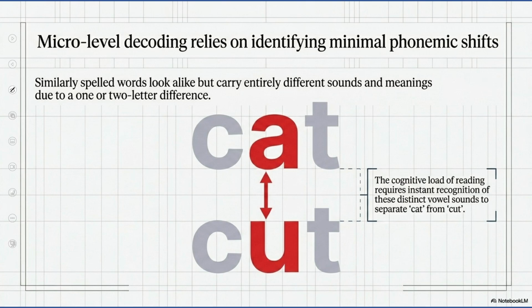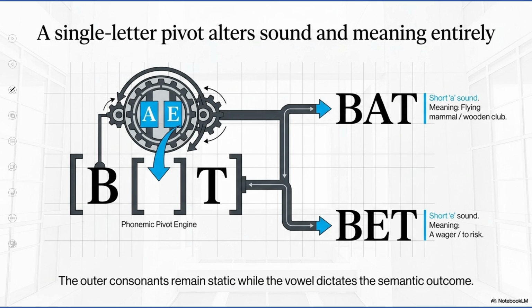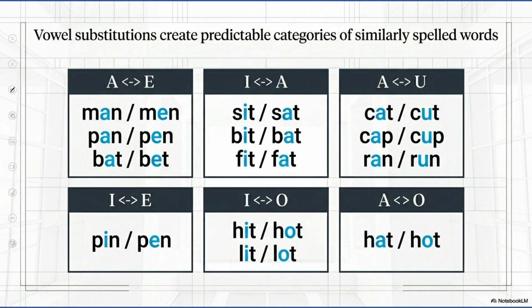So we will be discussing those words which have minimal change of vowels inside them, but they sound a bit similar, though they have completely different meanings. For example, cat or cut, bat or bet. So we have a list of words over here with minimal change of vowels inside them. This is what you have to read in the class with the help of your teacher.